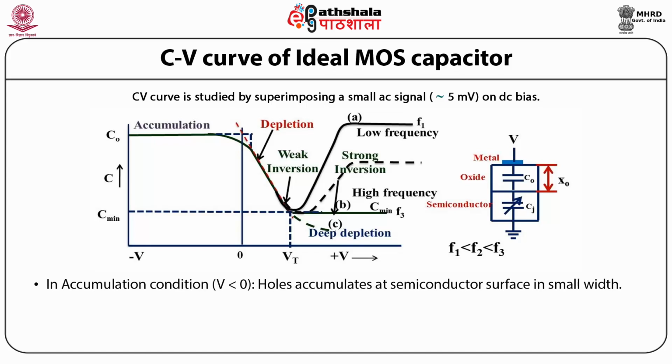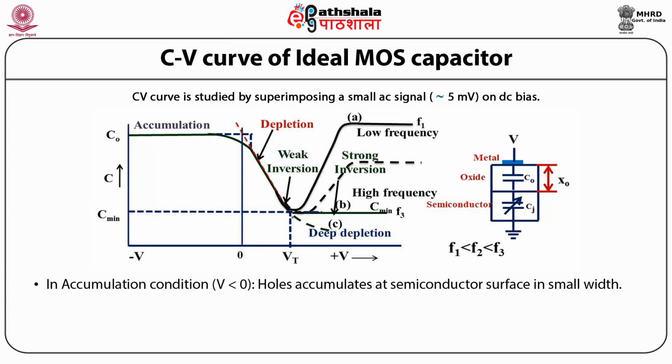So in the accumulation regime, that is when V is less than 0, there is no depletion region, and the total capacitance is approximately equal to C naught, that is a constant, which is equal to epsilon oxide by chi naught. So, in this accumulation region, Cj becomes very large and MOS capacitance is a constant quantity approximately equal to C naught.